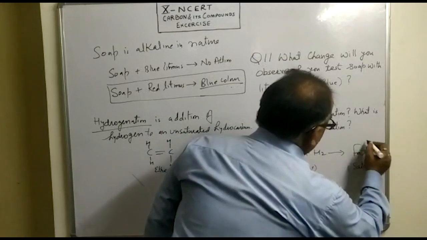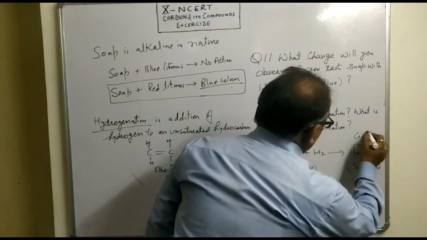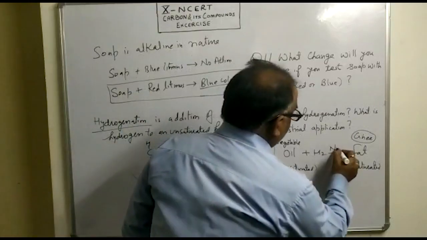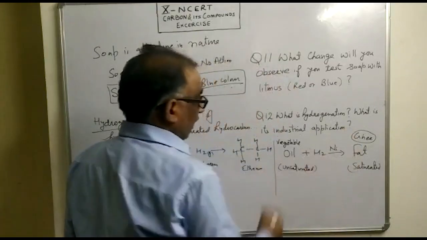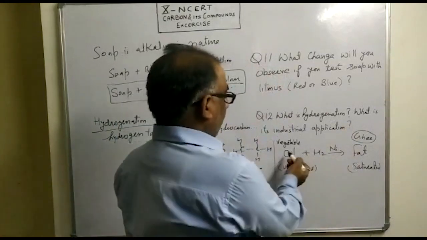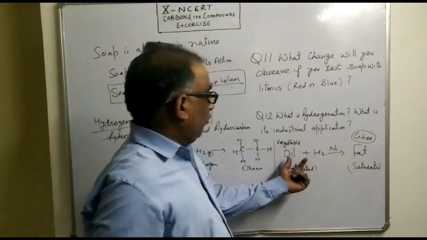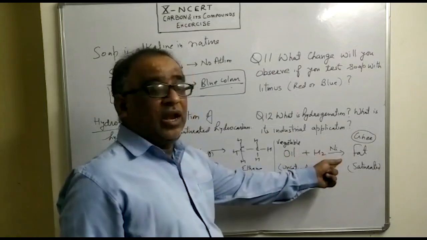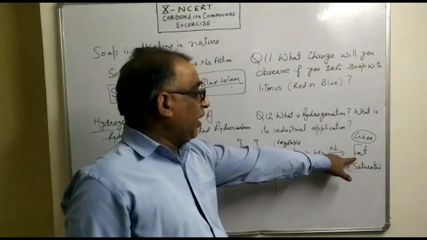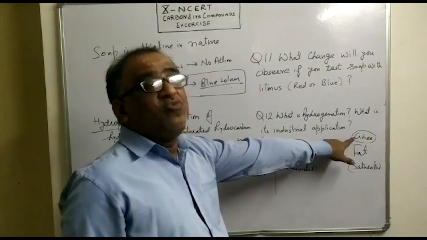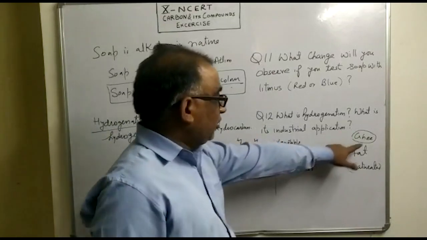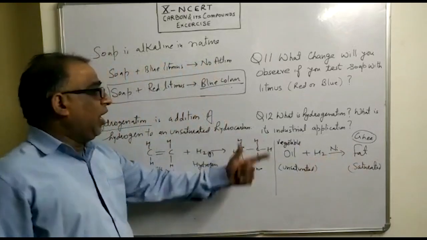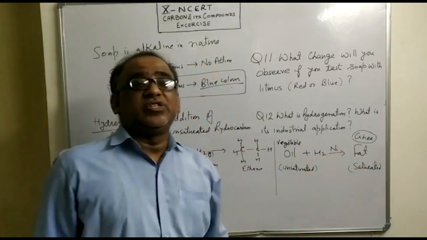This fat can also be called ghee or vanaspati ghee. This happens in the presence of a catalyst, for example nickel. So in industrial application, we take vegetable oil, hydrogenate it in the presence of nickel, and we get fat in the form of vanaspati ghee, which is a saturated compound. This is how hydrogenation helps us in industrial application.